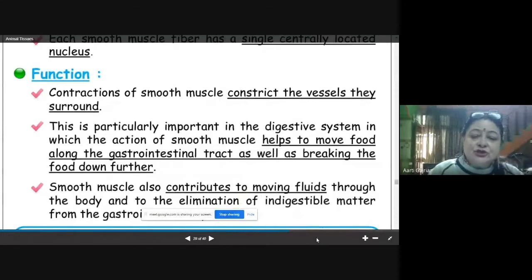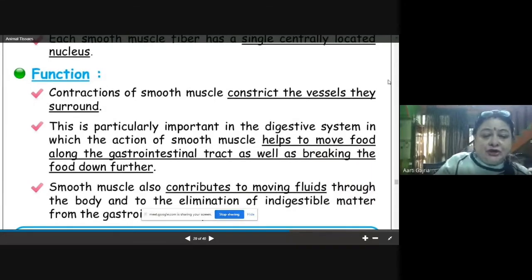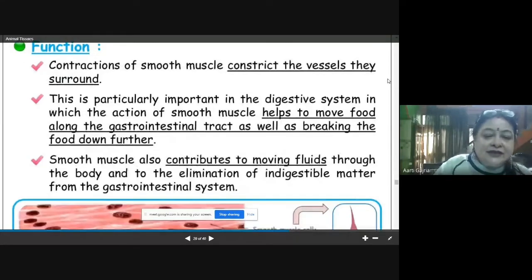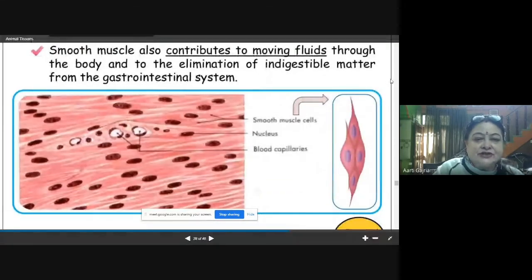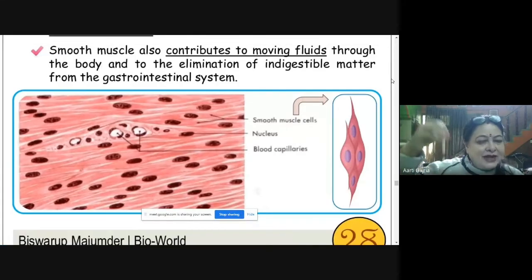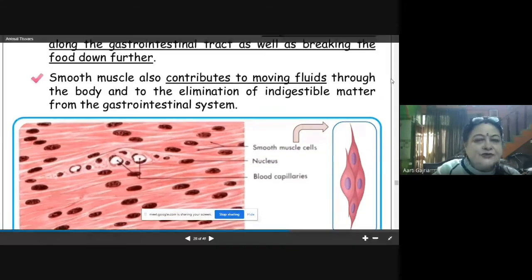Now, smooth muscles also contribute to moving fluid through the body and to eliminating indigestible matter from the gastrointestinal system. Now see, this is the structure. Only small cells are there, tapered ends are there, and there is only one central nucleus present in the smooth muscle. So this is the structure of smooth muscle tissue.